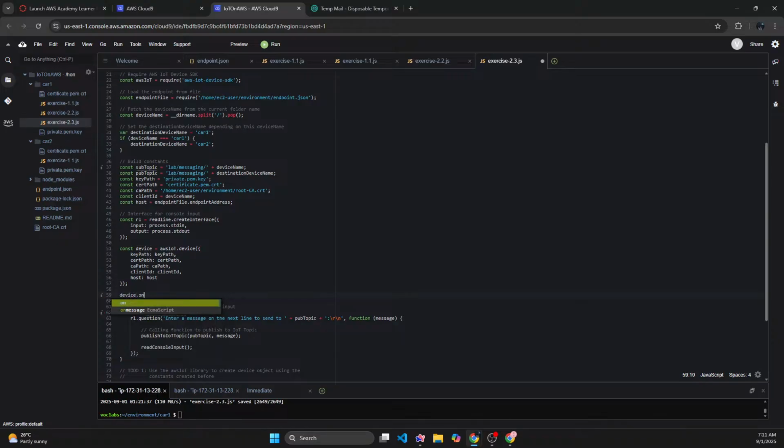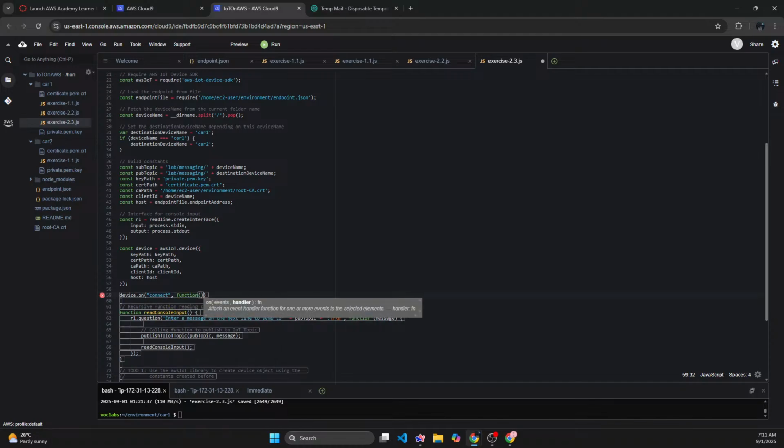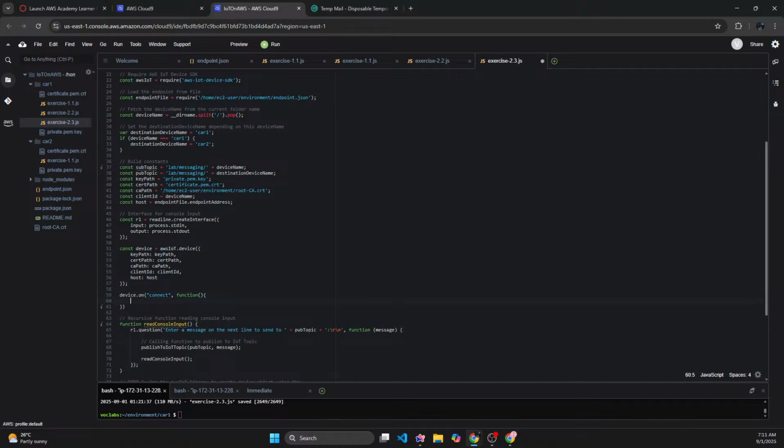So if it is being connected, as in, when your IoT device has connected to your IoT thing, when the connect event is invoked, I will have a callback function for it. The callback function is basically going to subscribe devices. So it is basically going to subscribe, and where is it going to subscribe?